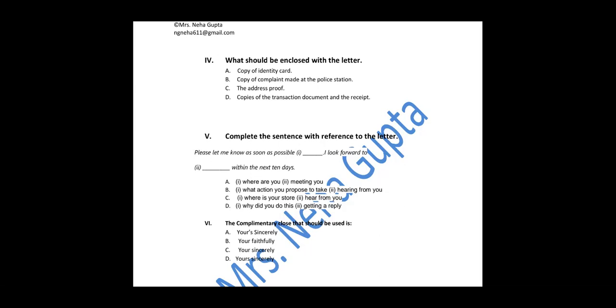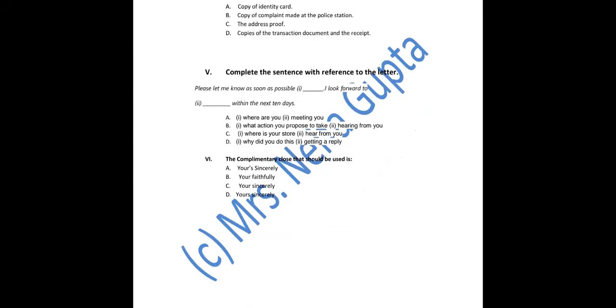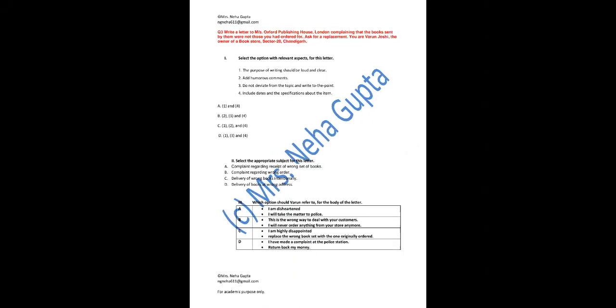First is a copy of identity card. Why would you need to attach a copy of your Aadhaar card or any other identity card? Copy of complaint made at the police station. You have made a complaint and you're attaching the copy of that. No. The address proof. Why is it needed? Copies of transaction document and the receipt. So this part is absolutely correct, that you need to attach the copies of where you had placed the order, and then you had some receipt with you. Okay, so that you have to definitely send.